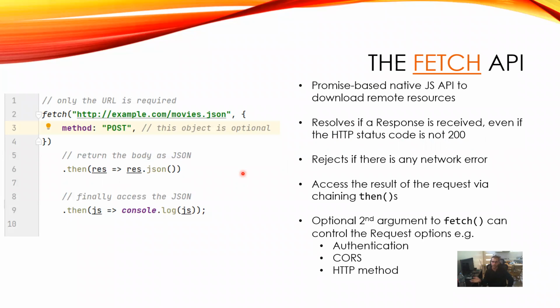Because it means that you can catch any unexpected errors in a nice way, and you can handle expected errors again in a nice way using .then. Yeah, so it also takes in, this is more of an API thing, obviously the URL that you're going to fetch from, and then it takes in some arguments to customize how it's going to do the request.